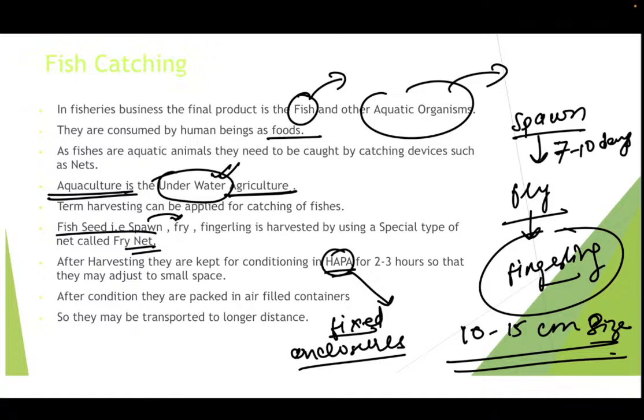After conditioning, they are packed in air-filled containers. Obviously, we are supposed to have air-filled containers in order to provide the oxygen for the fishes so that they don't die. So they may be transported to a longer distance. Even if you go and buy fish for your pond, or your fish pot at home, those people give you the fish and provide certain holes in that particular polythene bag. Why are these holes provided? In order to provide the oxygen to the fishes, so that you can transport them to a longer distance.